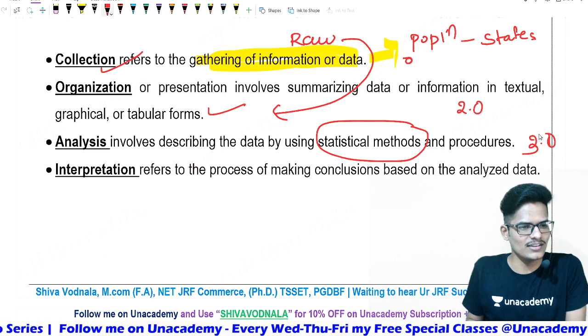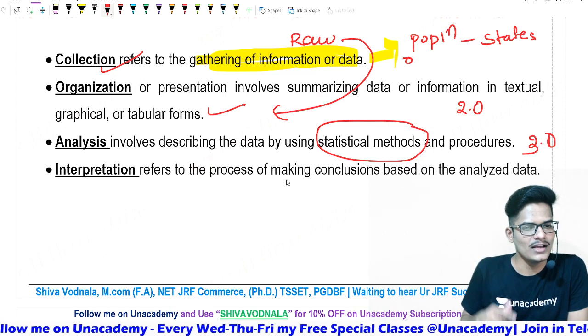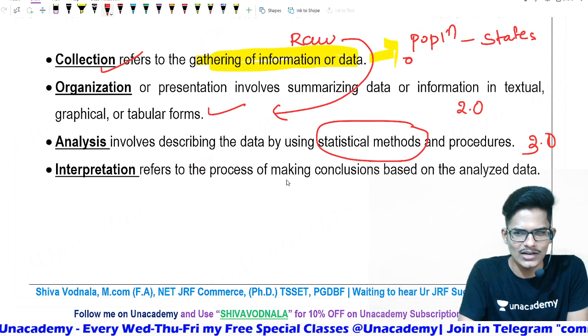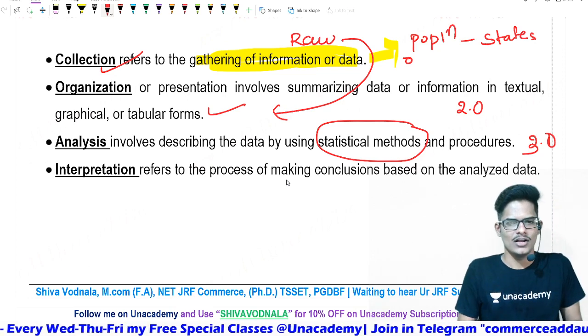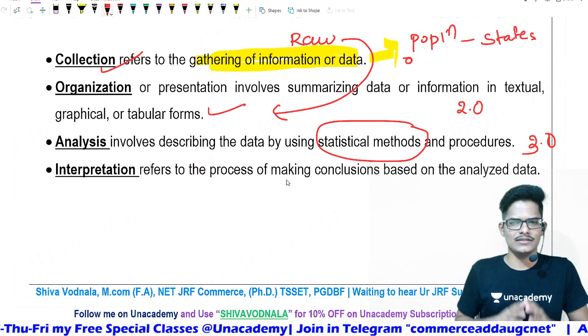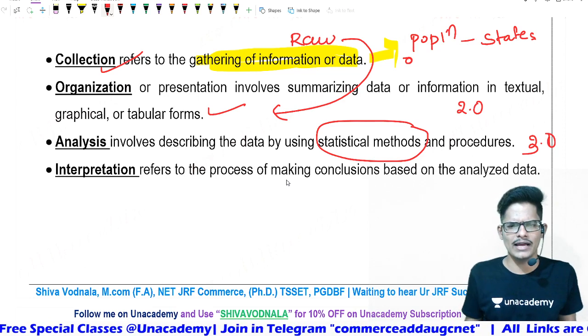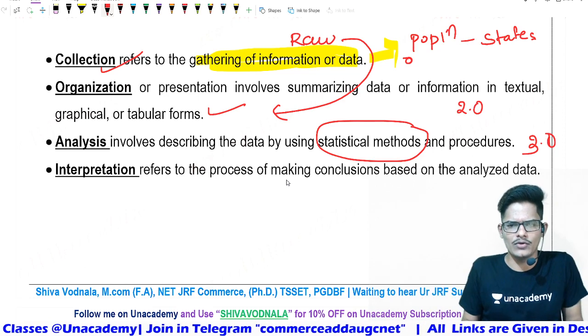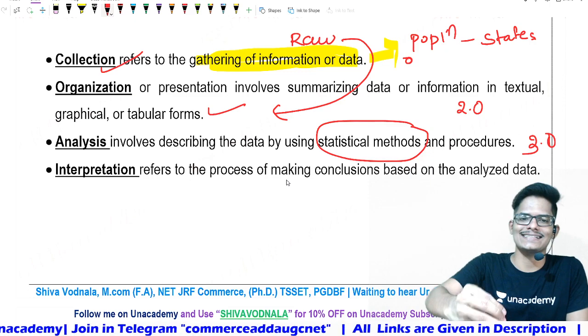Now interpretation. Interpretation refers to the process of making a conclusion based on the analyzed data. Now you applied various statistical methods, ANOVA, you applied everything. Now you got some more purified form. From that you need to take some conclusion.